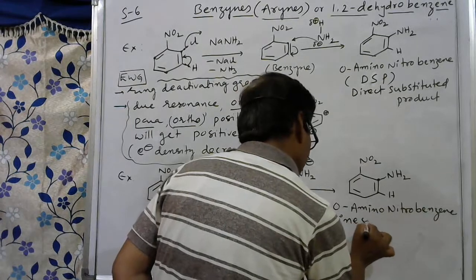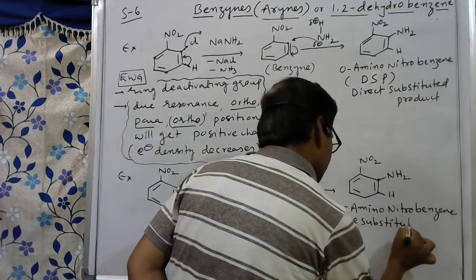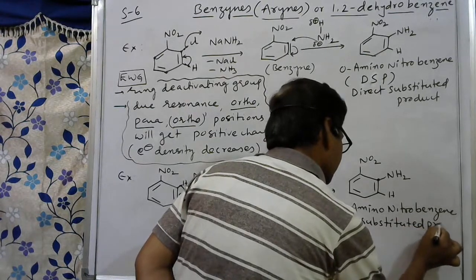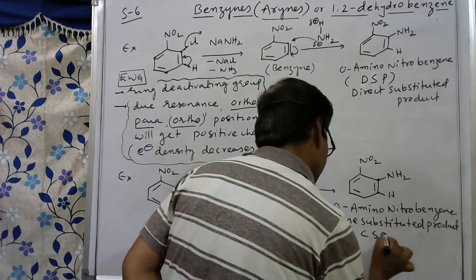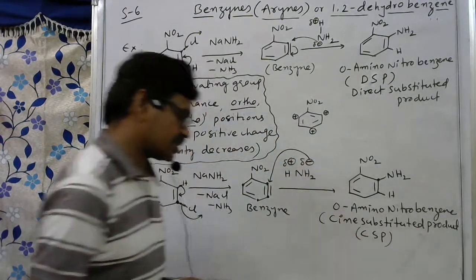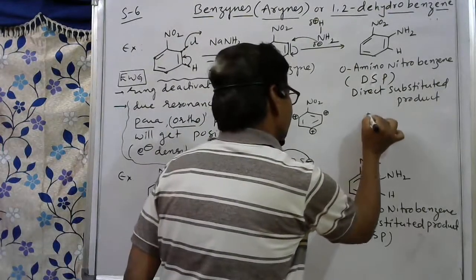Sine substituted product, short form CSP. Sine substituted product. This is the major product here.